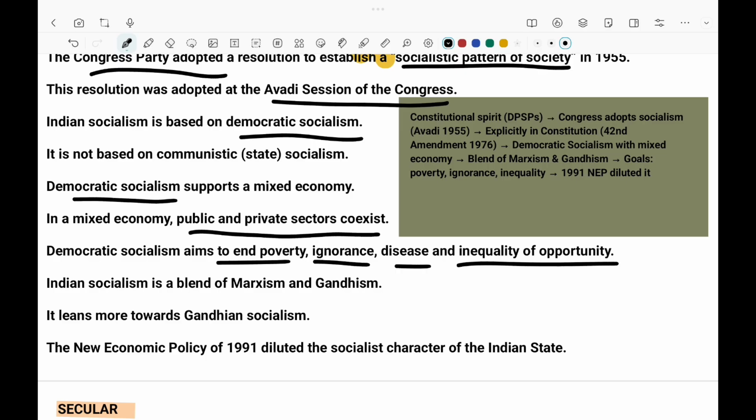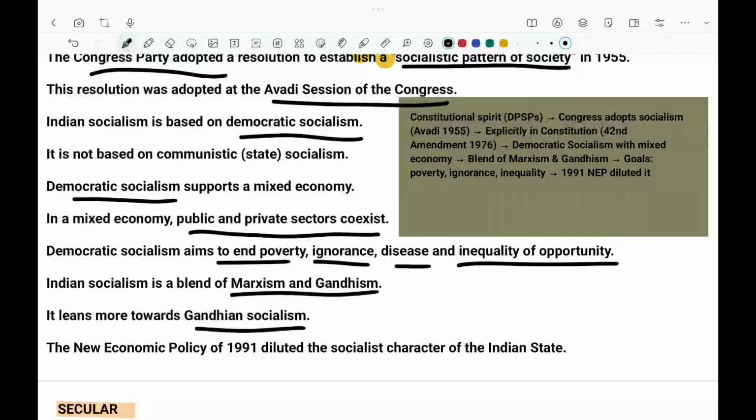This was the blend of both Marxism and Gandhism. Marxism says that everybody is equal, the economic status of everyone is equal. There's no rich, there's no poor, and there is no private property. But Gandhism says non-violence, peace, and that we have to hold private property. And we are more towards Gandhism.